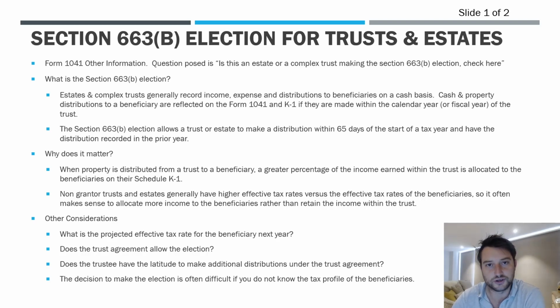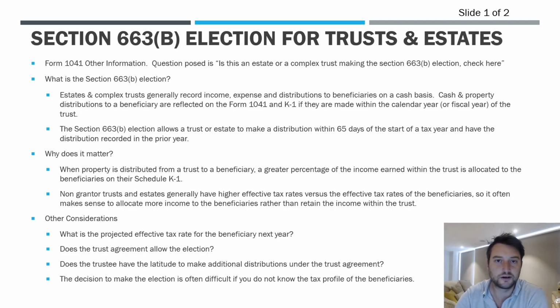This is where the election comes in. So if you make a 663(b) election, it allows a trust or estate to make a distribution in a subsequent year and effectively roll it back to this period, right? It's a 65-day window. So 65 days from the start of a tax year, if you make a distribution, you can elect to have it recorded in the prior period.